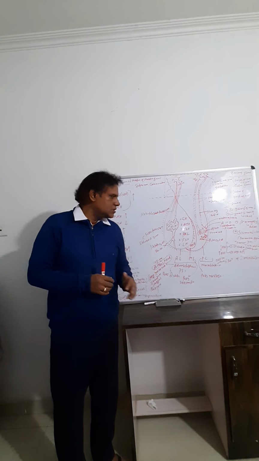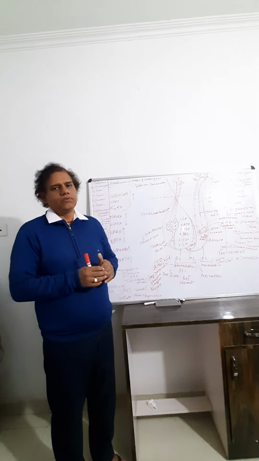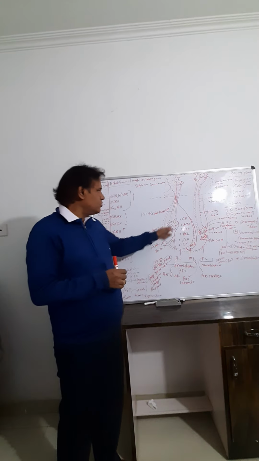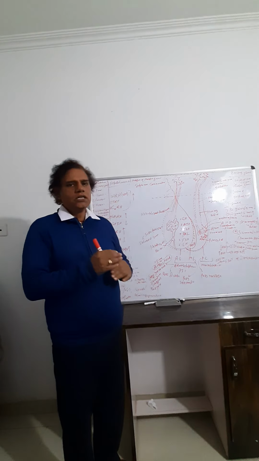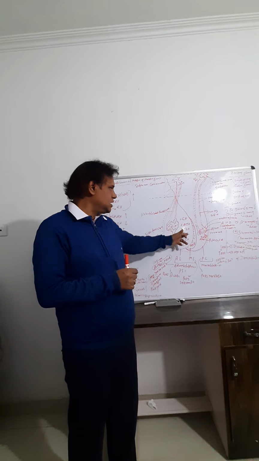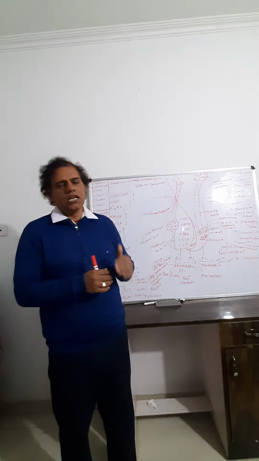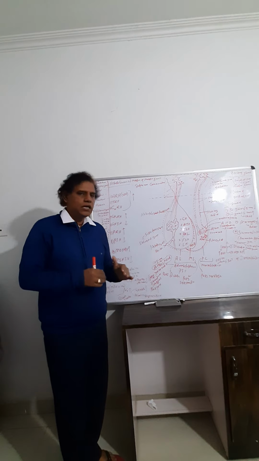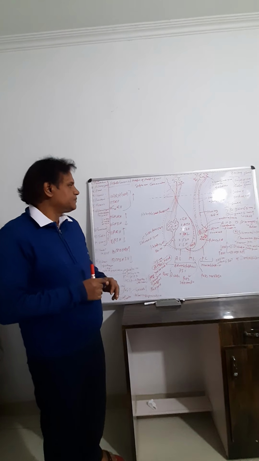And the neurohypophysis originated from the floor of the diencephalon. So this is the dual nature of origin of the pituitary gland. The anterior lobe of the pituitary gland releases a total of 6 hormones: GH (growth hormone), ACTH, TSH, prolactin, FSH and LH. So it controls different types of activity and acts on different target organs.